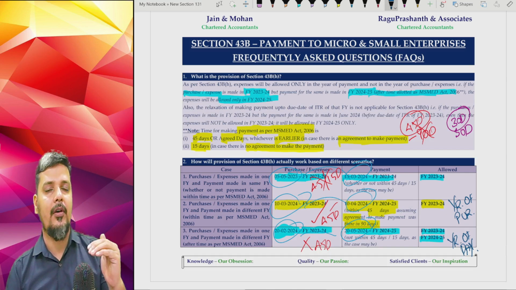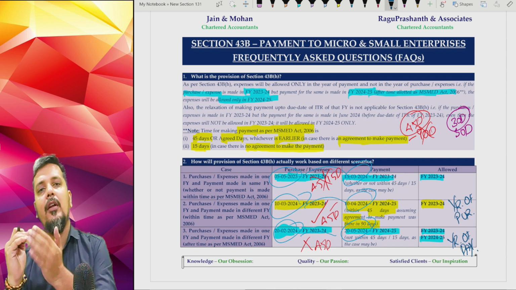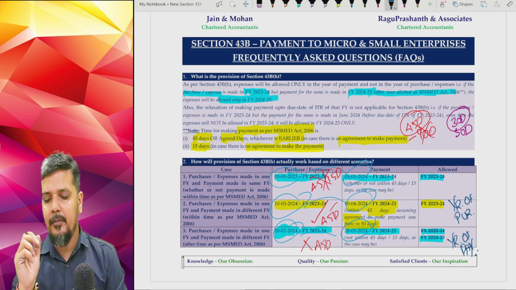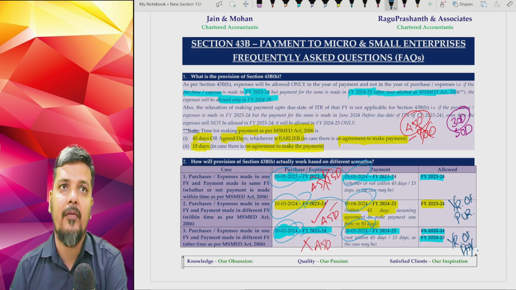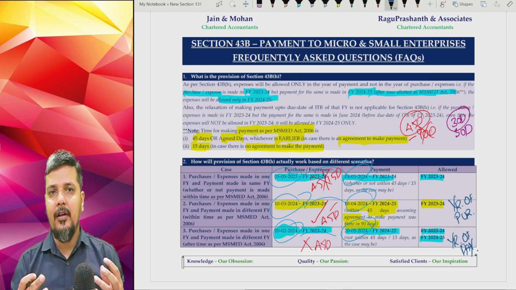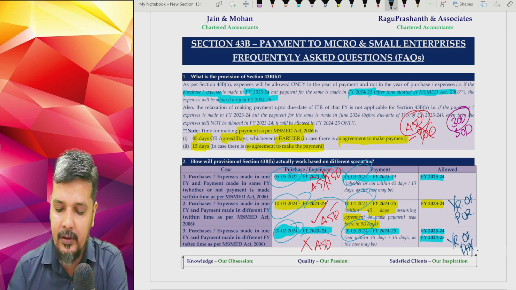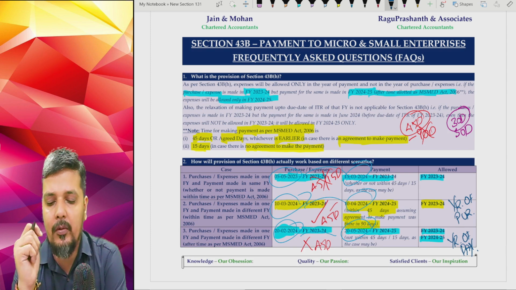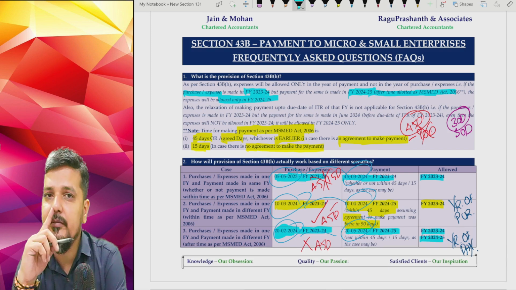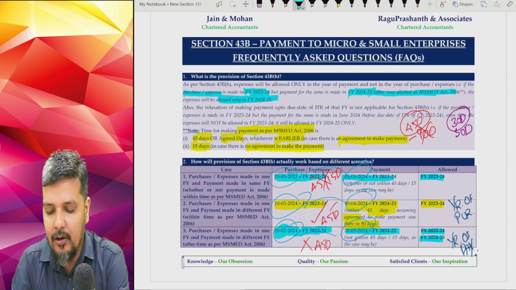So in 23-24, your income will increase, income tax will increase. 24-25, your income will decrease. Obviously, proportionately, income tax will decrease, but it will have a time impact, and this will be not only for this year, it will be continuously for all the years following thereonwards. So this issue is only when the year of purchase is one year, in our example 23-24, and the year of payment is another year,